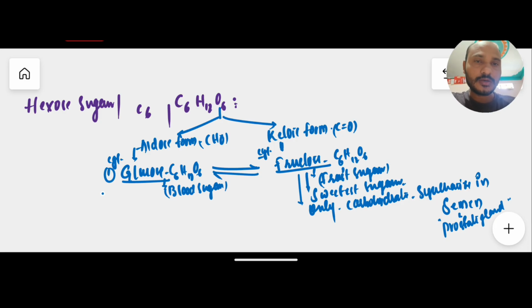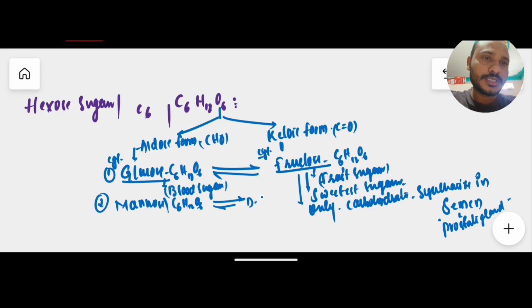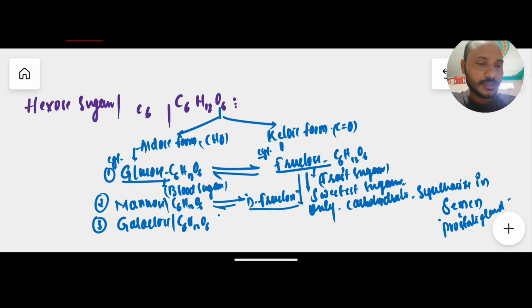We also have various aldose forms of hexose sugar. The second one is mannose. The mannose formula is also C6. For this mannose, the isomer is D-fructose. Very important. So D-fructose is a ketose form of mannose. The third aldose form is galactose, C6. For this, the isomer, the ketose form, is tagatose.